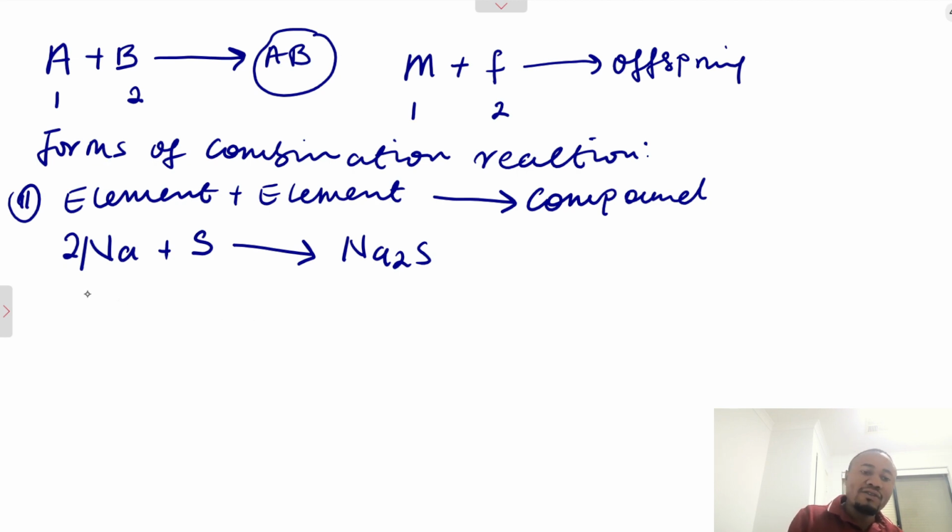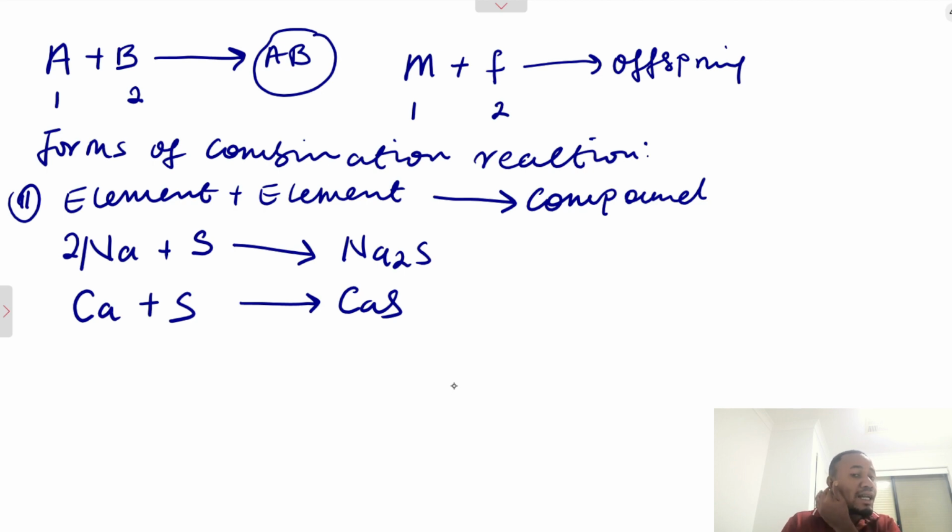We can equally have calcium plus, let's say, calcium plus sulfur still to give us calcium sulfide as well. So these are elements plus elements to give rise to a compound. As you can see, there are 2 or more elements here that combined to give rise to one compound.